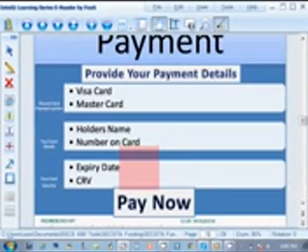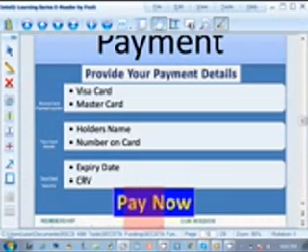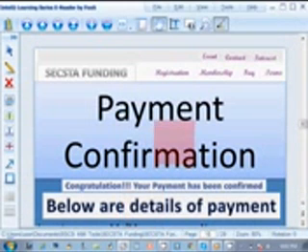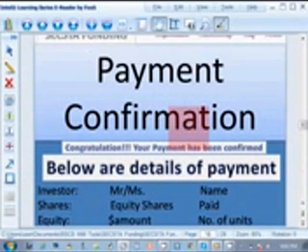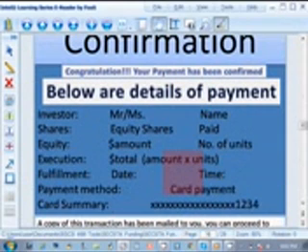And then the last button you click here is to request for your COE. That means certificate of equity share. That shows you that your transaction has been completed. You now have proof of payment, and you can use it to make your claims for your returns or dividends to be paid out. So let's return to the About Us page.